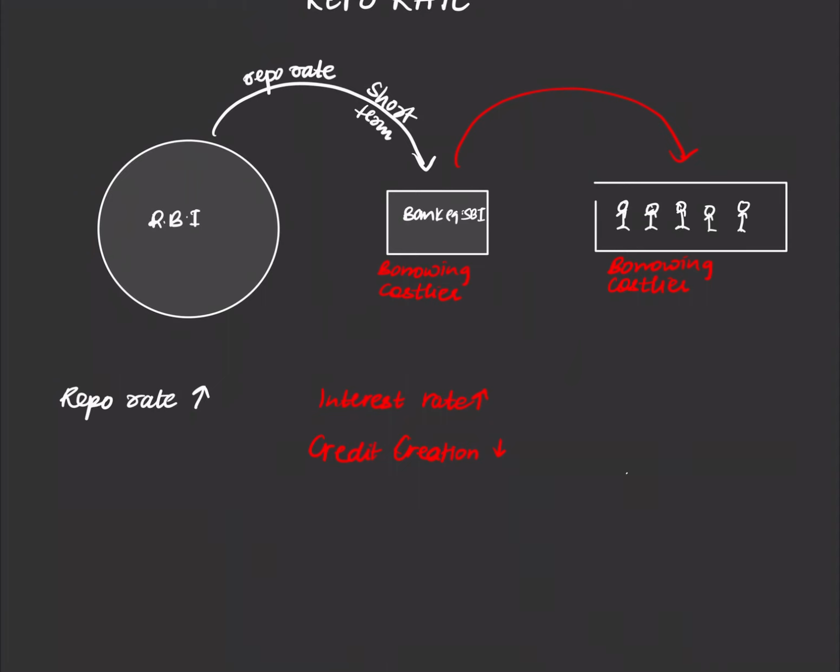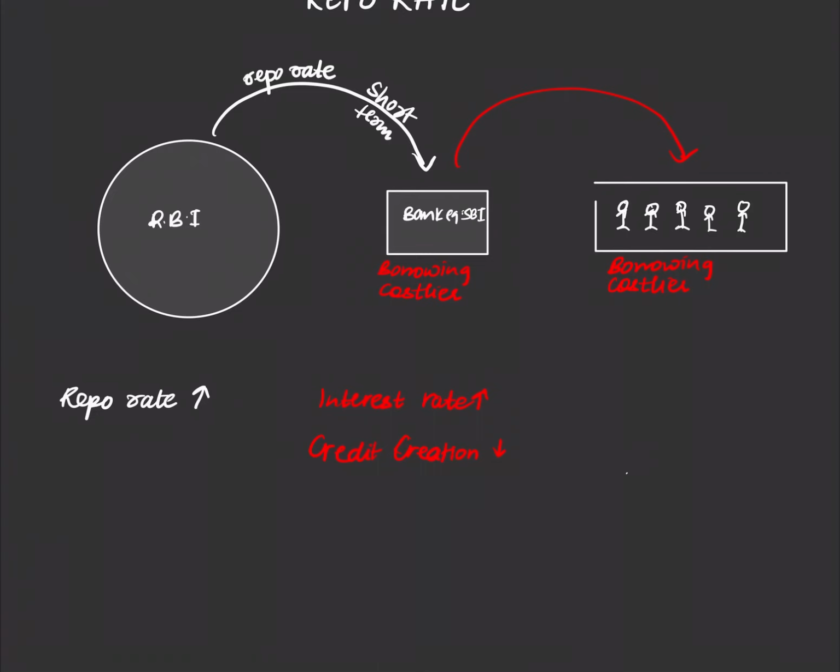Now the third is, when repo rate increases, what happens to money supply in the economy? When interest rates are high, it is more expensive for you to take a loan. At the same time, when credit creation is low, there are fewer loans available in the market. Now when there are fewer loans available in the market and loans are extremely expensive, do you think you will take loans?